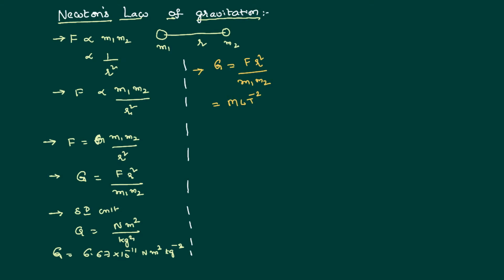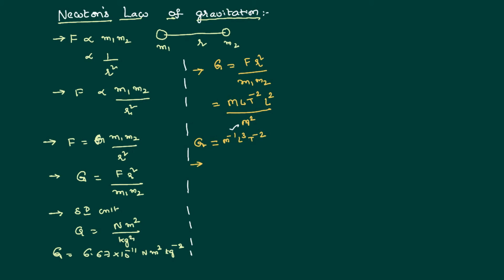Based on that, we can write the force dimensional formula as M L T power minus 2. R is length, so r square is L square. M is mass. So we get the dimensional formula M power minus 1 L cube T power minus 2. This is a special physical quantity having negative dimensions of mass, with a power of minus 1.